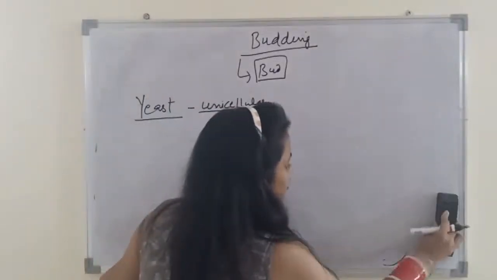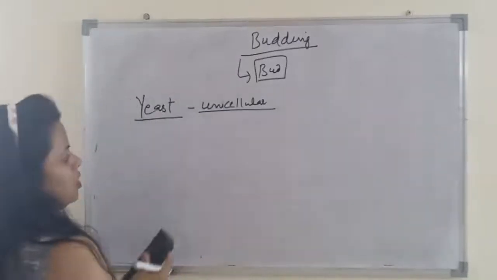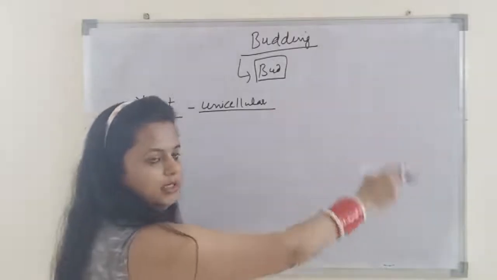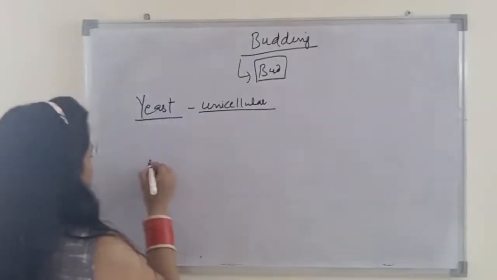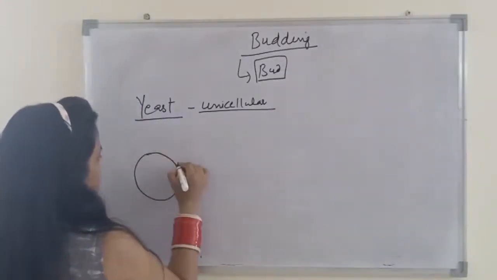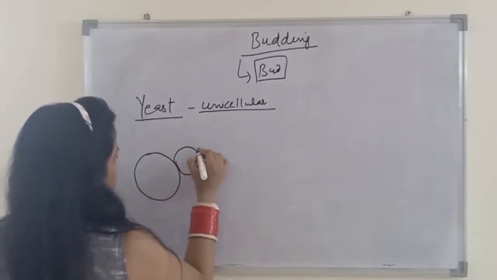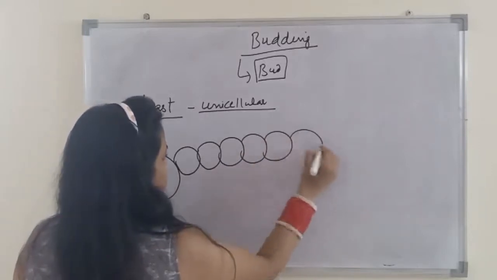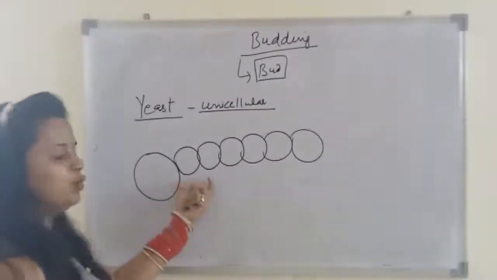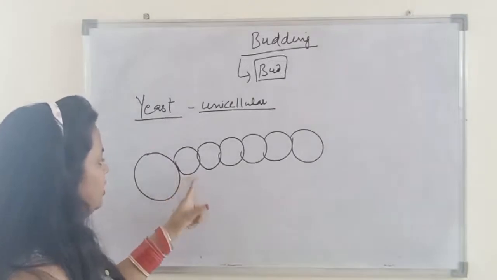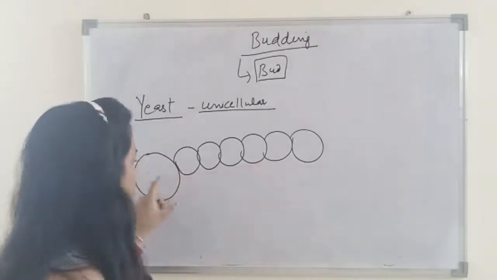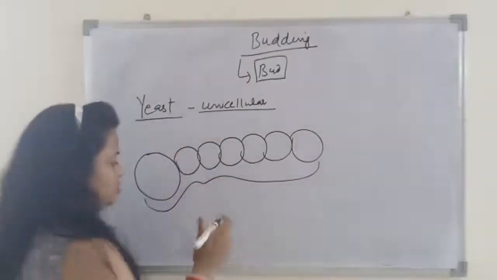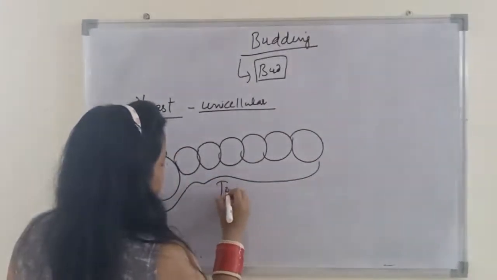And there is one more possible case in yeast. One is that the bud develops and detaches from the parent body, but in the other case multiple buds are formed. That is, the buds do not get separated from the parent body. In fact, multiple buds are formed on the parent structure, and this multiple-bud structure resembles the genus Torula.